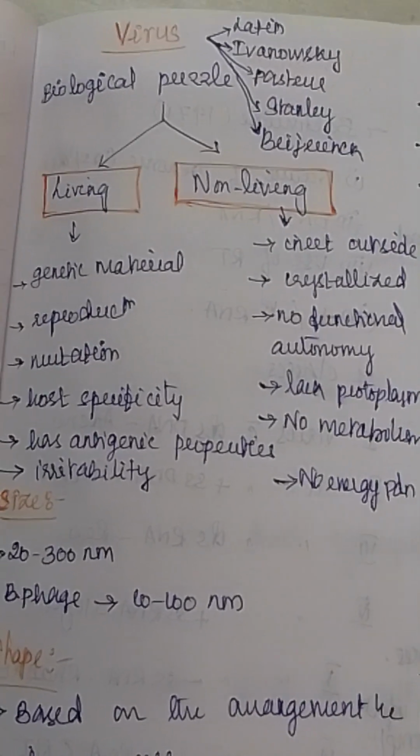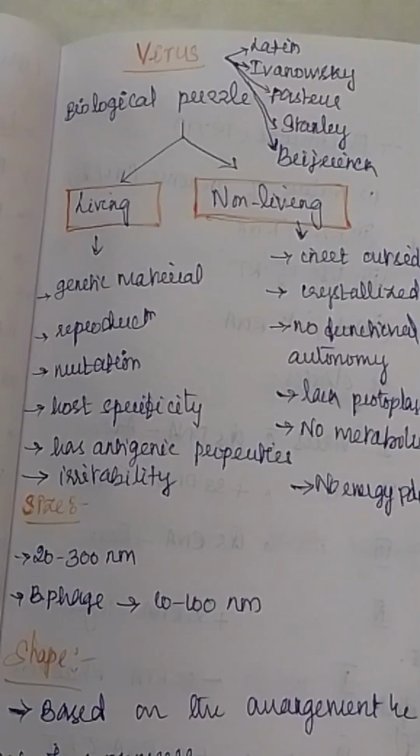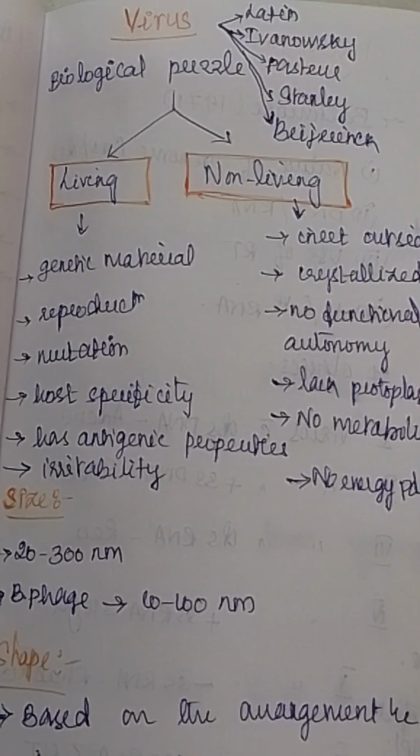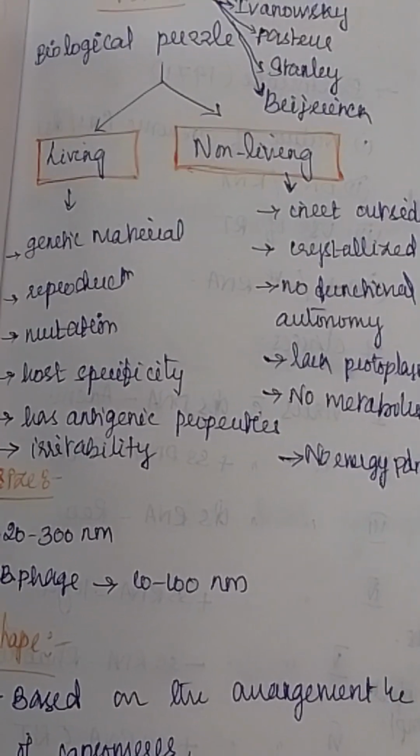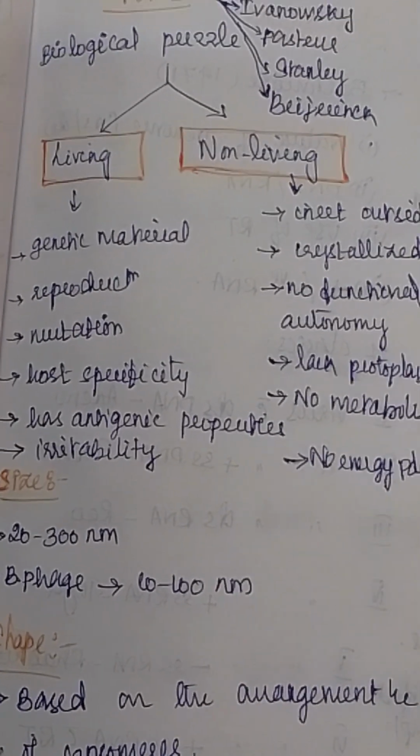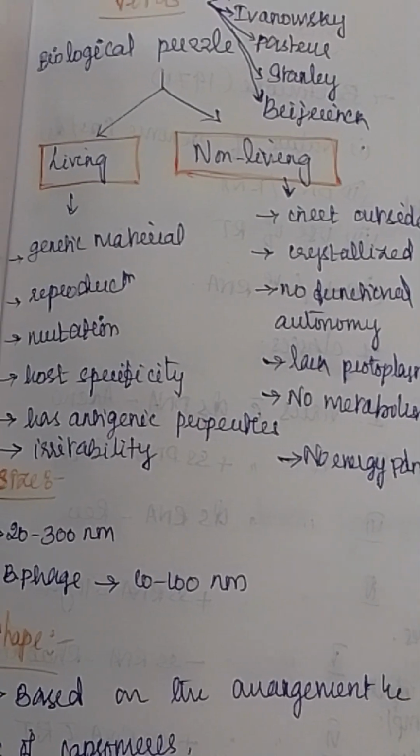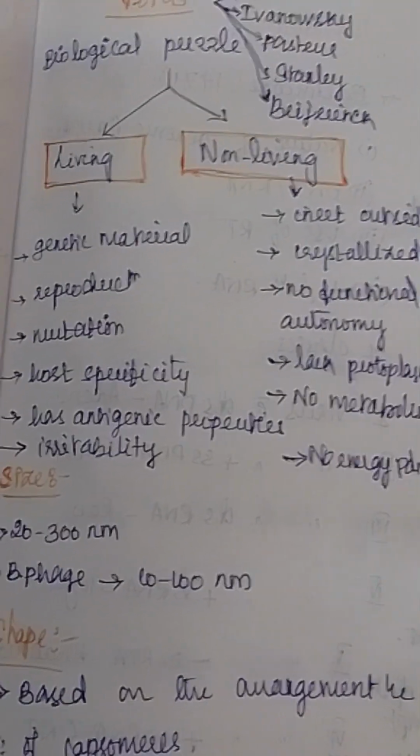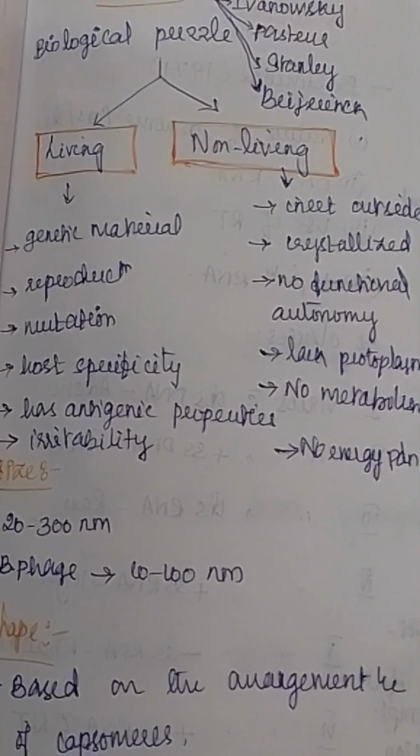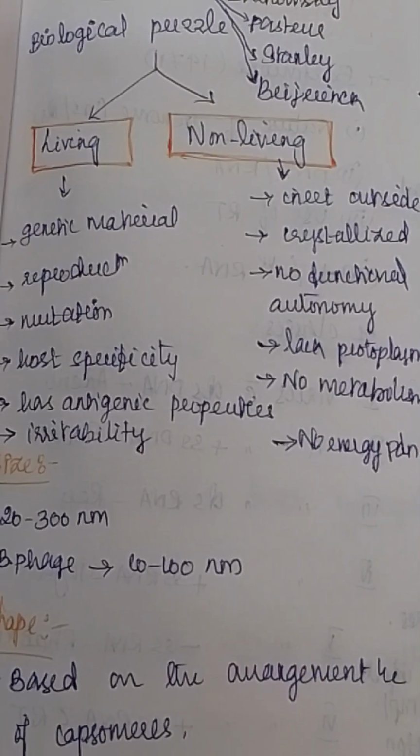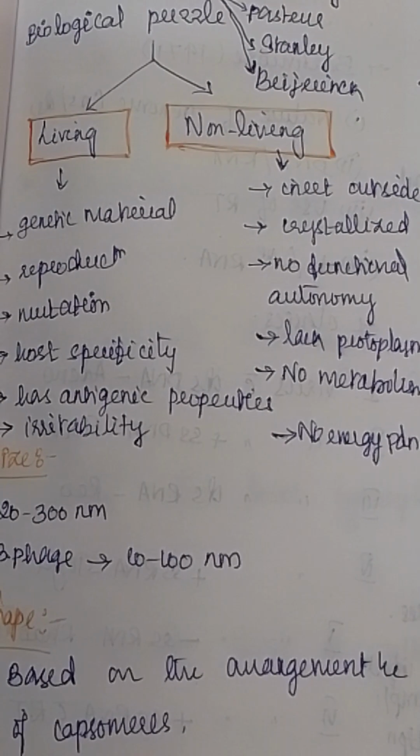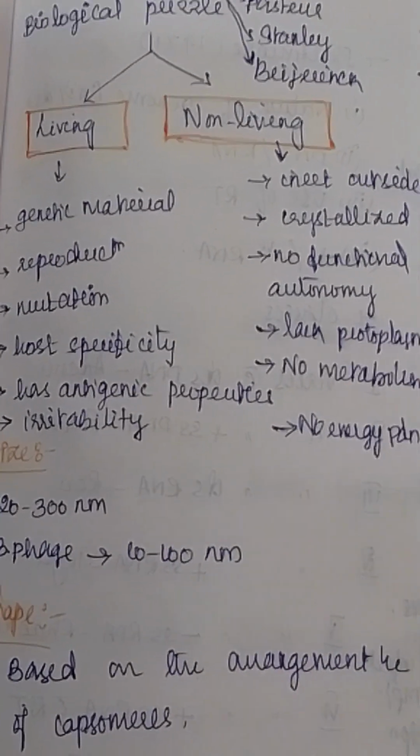What are the living characters? Now we'll see. So, virus has the genetic material. It may be either DNA or RNA, but never both. And it can reproduce its genetic material inside the living host cell. Next one is, it can mutate its genetic material. Example for this is common cold. The virus will be the same, but the strain will be different due to the mutation of its genetic material.